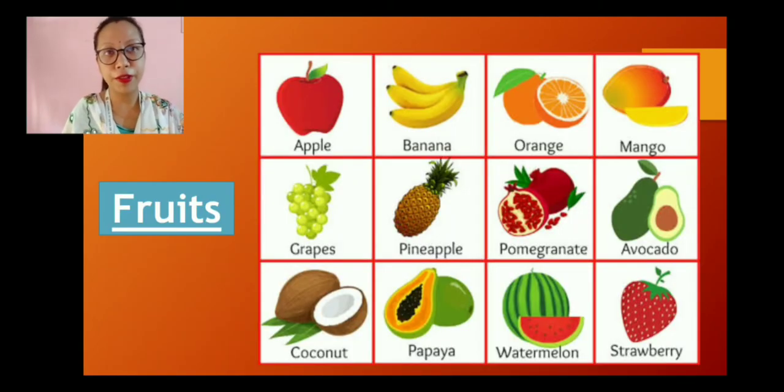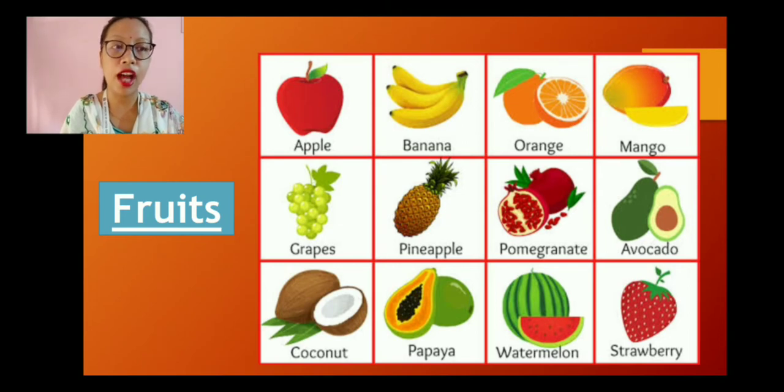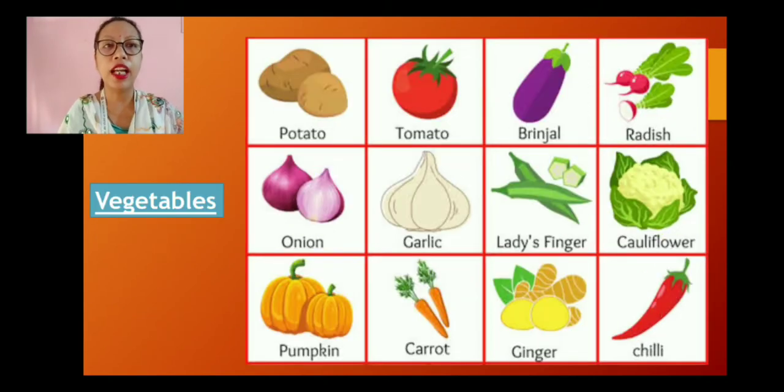Then we have the fruits. So we have your apple, banana, orange, mango, grapes, pineapple, pomegranate, avocado, coconut, papaya, watermelon, strawberry. There are many more fruits available in the market. So these are only some of the items that I have shown you, and they belong to the category called fruits.